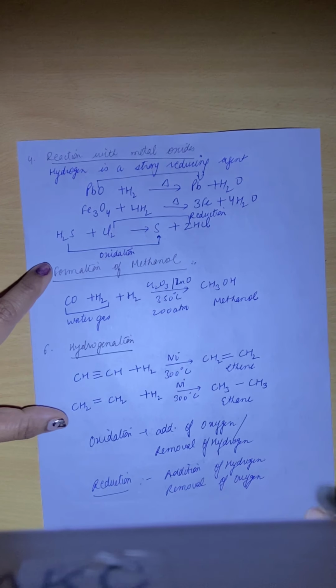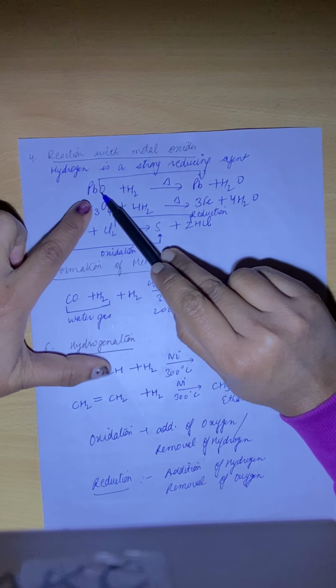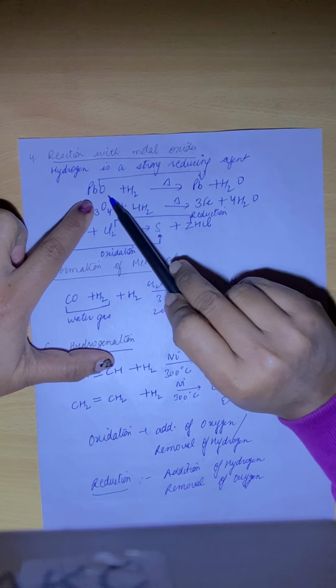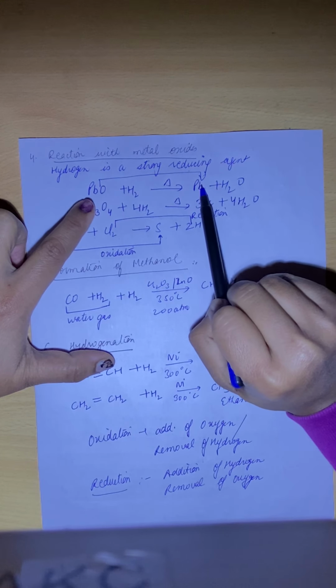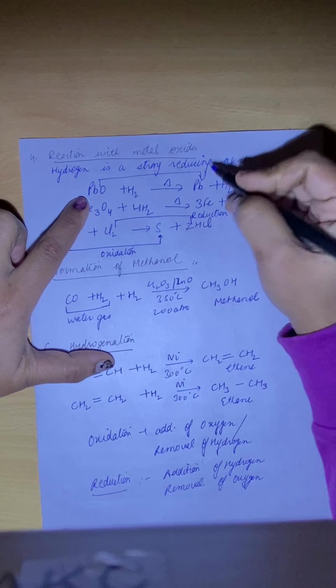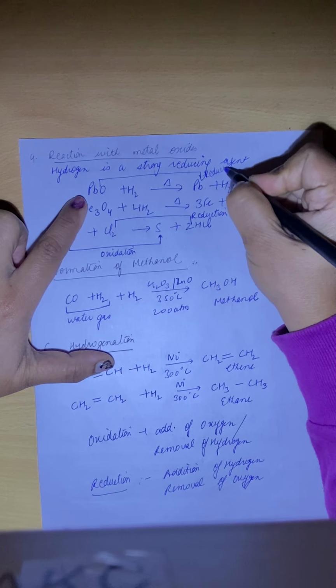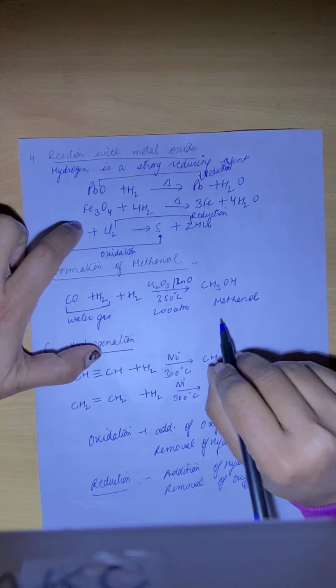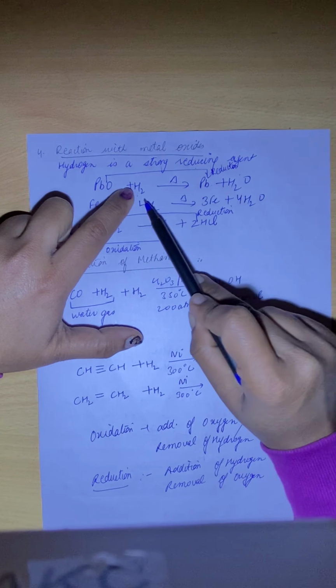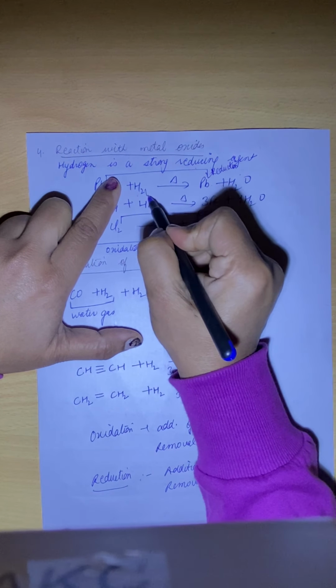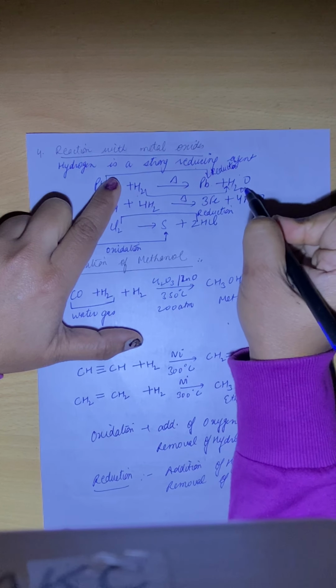So here you can see that lead oxide is changing into lead. Here removal of oxygen is taking place, so reduction is going on. From here hydrogen is changing into water, meaning addition of oxygen is taking place, so it is called oxidation.